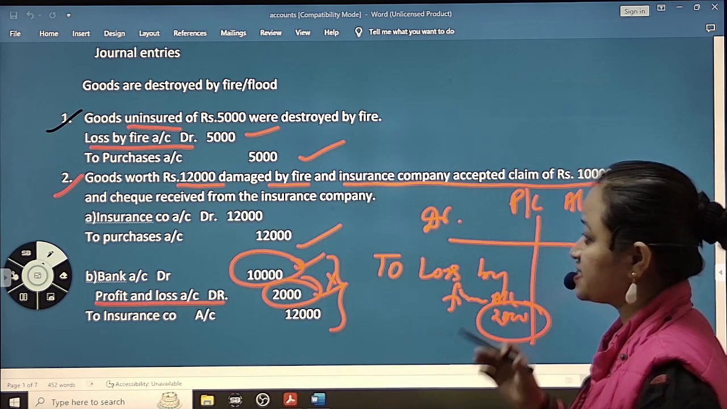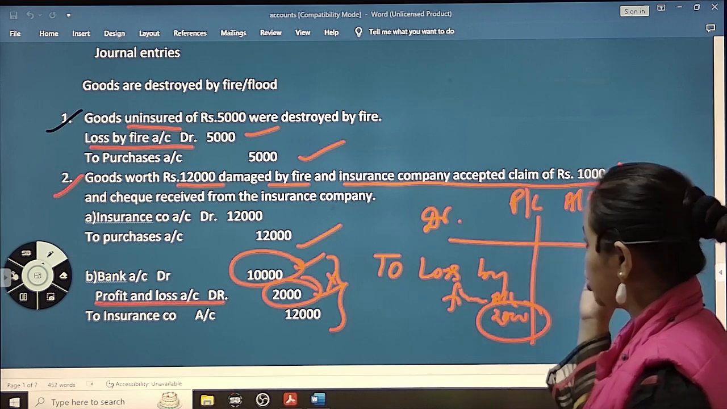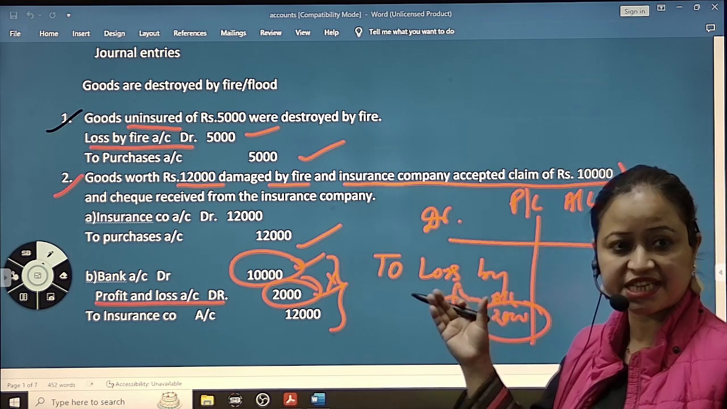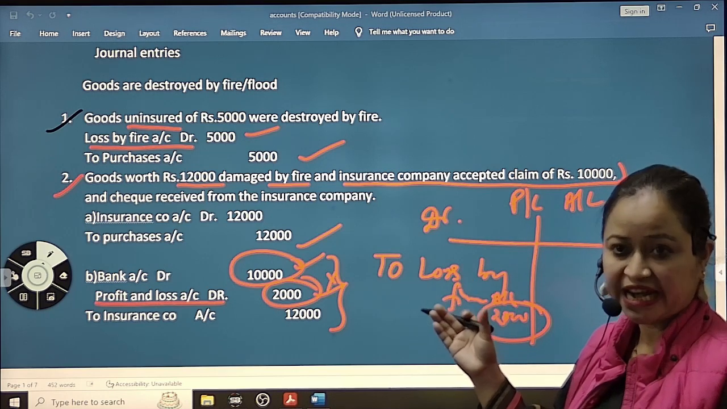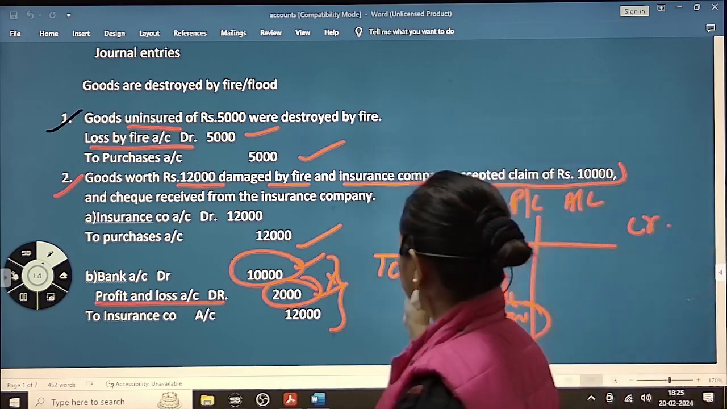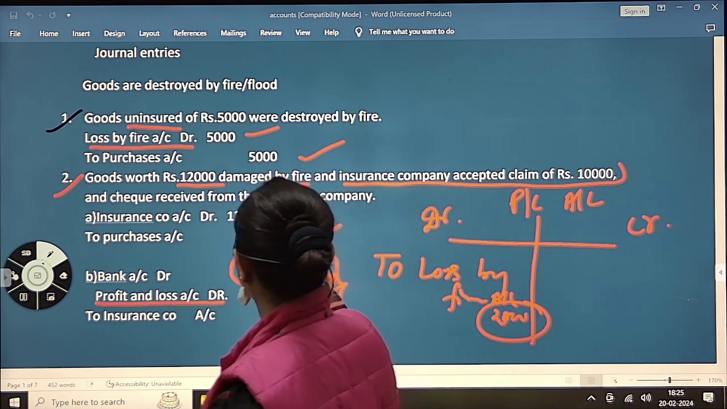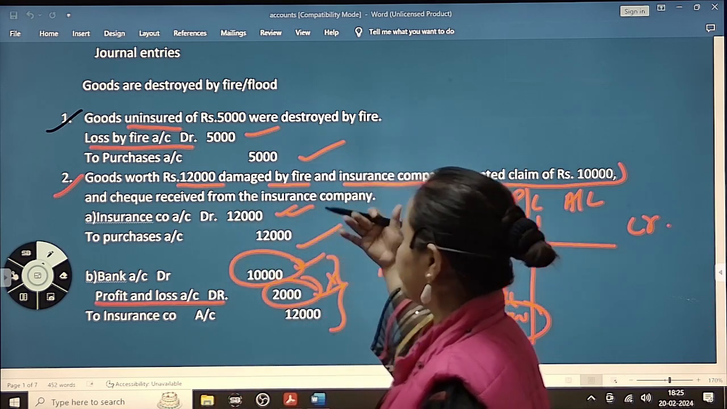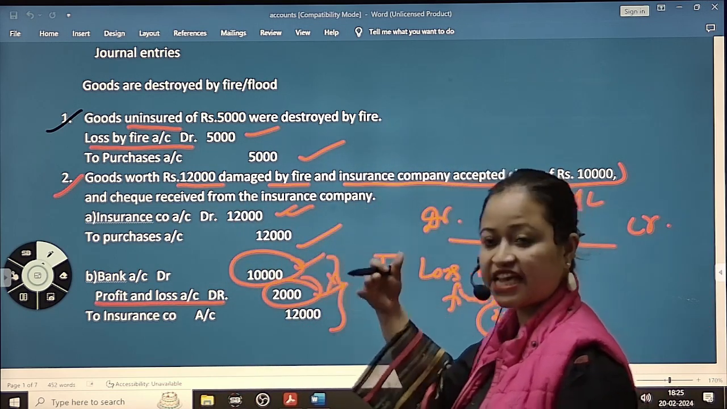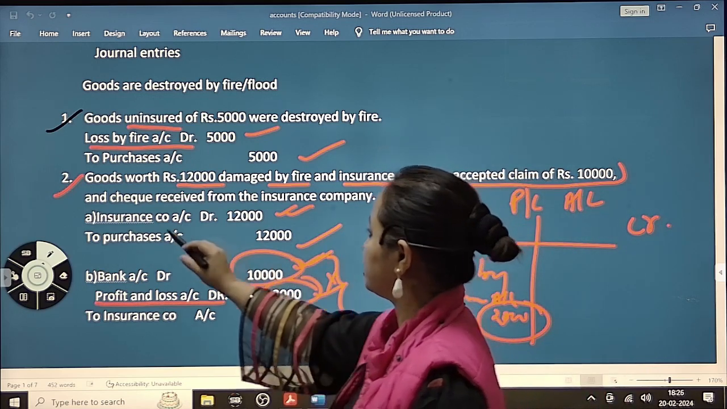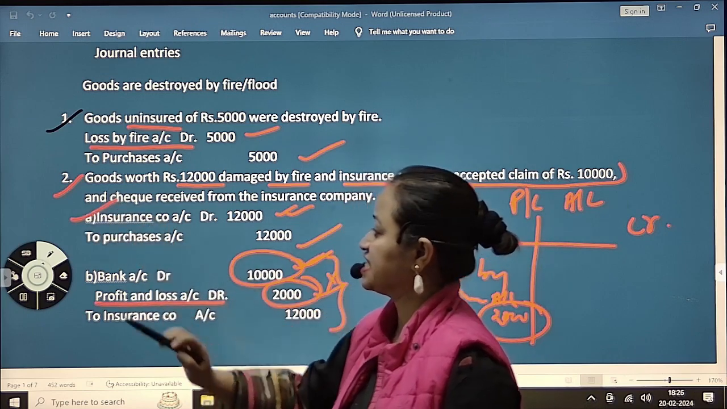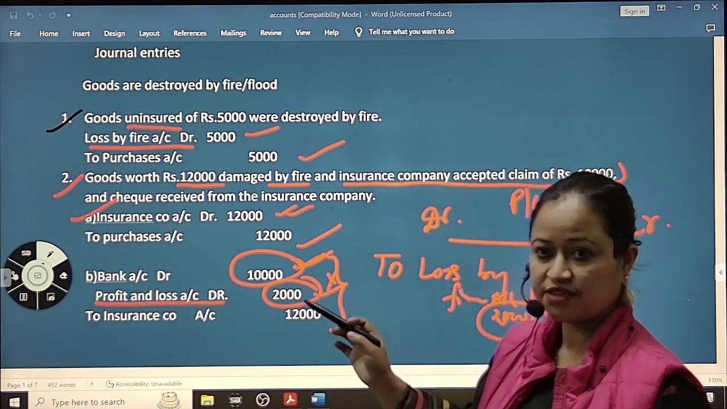Yes, insurance company account debit, because the insurance company has accepted that they will be giving money. The company has insured 12,000, and they have told that we are giving only 10,000. So this is the first journal entry.